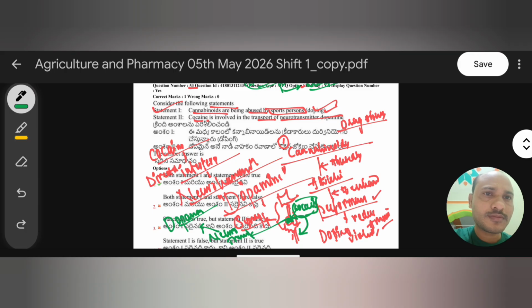Hence this cocaine directly interferes with the dopamine neurotransmitter, which makes the second statement also right. So statement 1 and statement 2 are both true. So the first option is the right option.